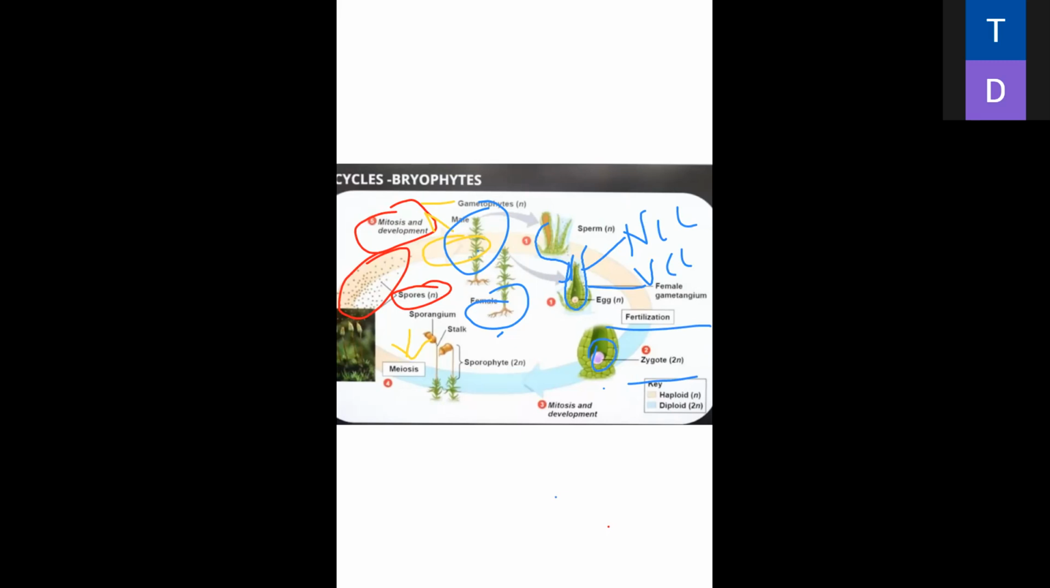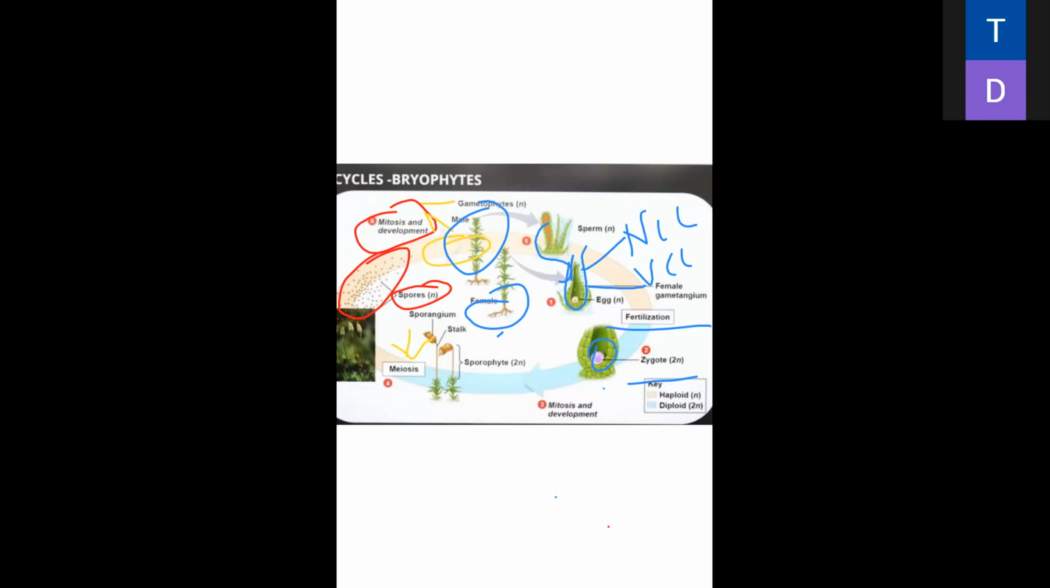2n means the chromosome number is present in each and every cell of the body. That is, 50% comes from the male part and 50% comes from the female part. Is it clear, everybody? After fertilization, the zygote develops, which is in 2n number.